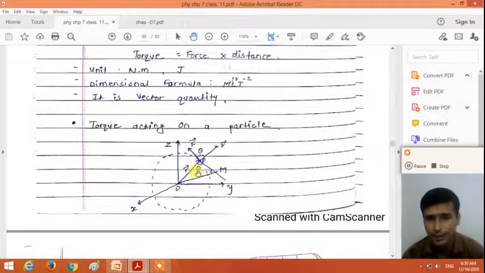So here we take the angle theta. The opposite side of this angle is OM, divided by the hypotenuse R. So sine theta is equal to OM divided by R, and from that R sine theta is equal to OM, that is the perpendicular distance of the line of action of the force from the origin.